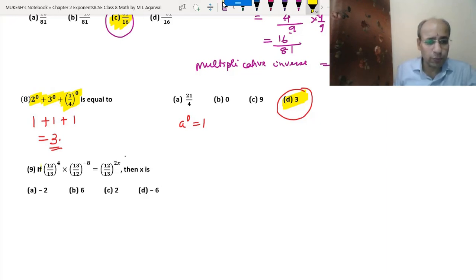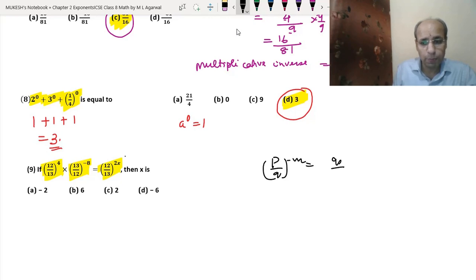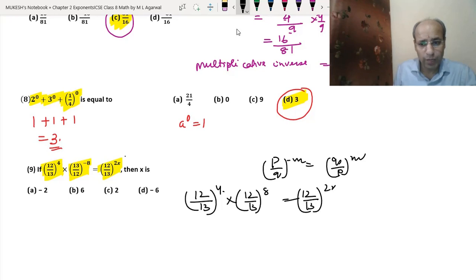So here we have the question (12/13) to the power 4 and (13/12) to the power minus 8 equals (12/13) to the power 2x. Okay. So we can just reciprocate this number, means we can change the sign of this exponent by reciprocating the number. Like we have (p/q) to the power minus m is equals to (q/p) to the power m. Okay, so we will write (12/13) to the power 4 into (12/13) to the power 8. This negative sign has been converted into the positive sign. Equal to (12/13) to the power 2x.